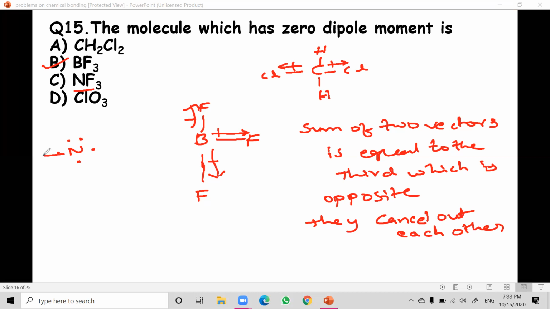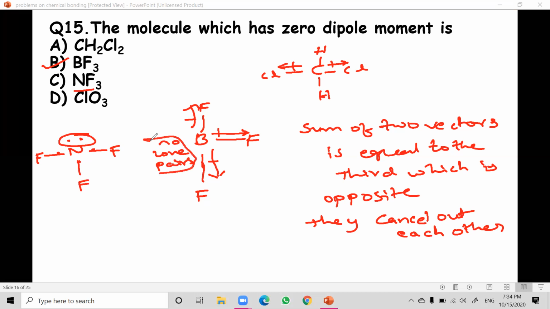And with each fluorine, they'll combine. And it has one lone pair also. How many? One lone pair. So the lone pair will make the difference, due to which the dipole moment is not zero. But here, in BF3, there are no lone pairs. No lone pairs.